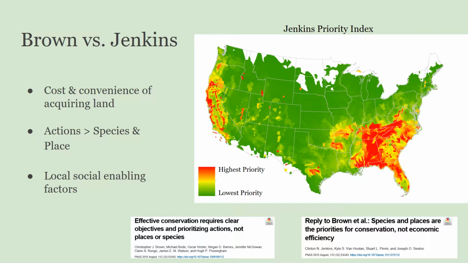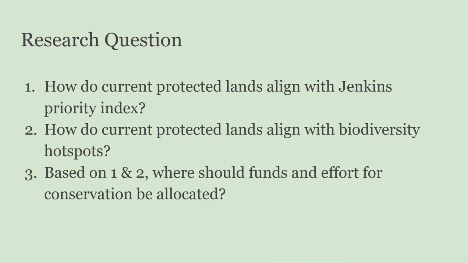Brown's response to conservation differs from Jenkins in three major aspects: cost and convenience of acquiring land, prioritizing action over species in place, and local social enabling factors. While all these factors are necessary for understanding conservation, it is important to analyze these arguments by geospatially mapping the evidence. In order to analyze both arguments, I developed three research questions.